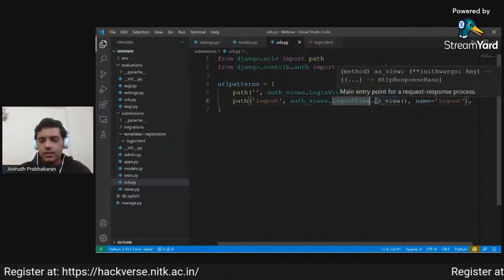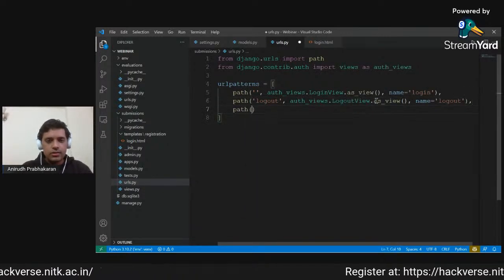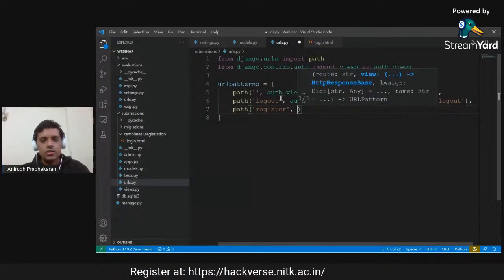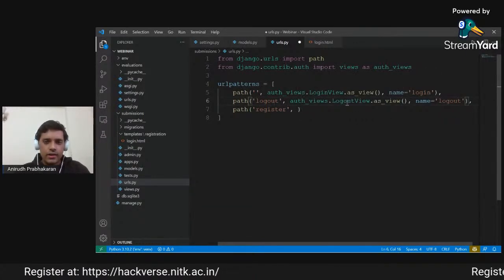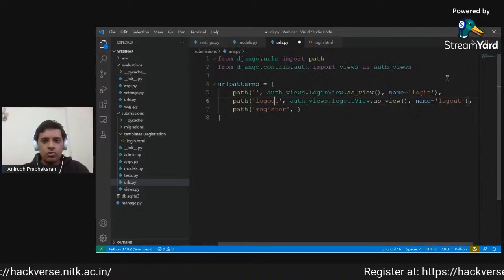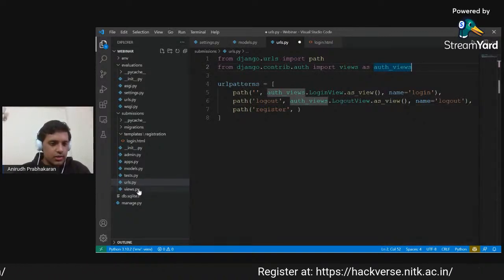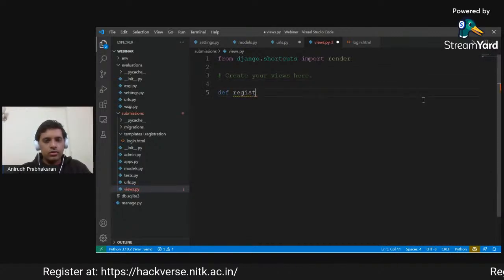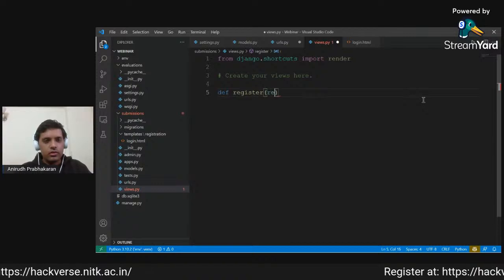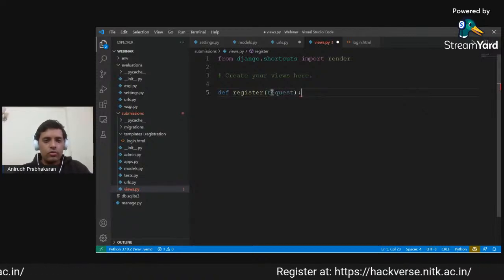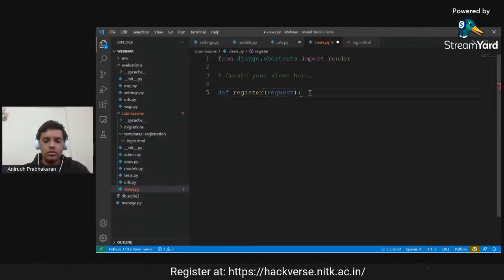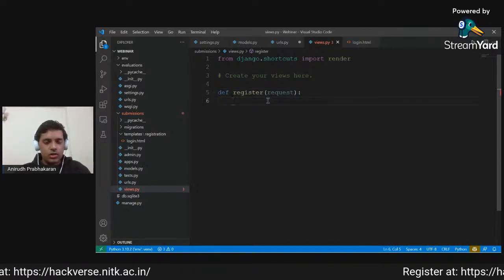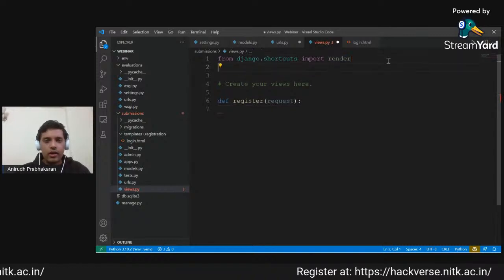Okay. Now the next thing that we have to do is make a registration path. This is where things get a bit exciting, because registration is not actually provided as a view itself in Django. So we will have to use our own view. As you can see, there is a views.py file here where we can create our own view. We will quickly create a register view. Django mandates that all views should have request as a parameter.